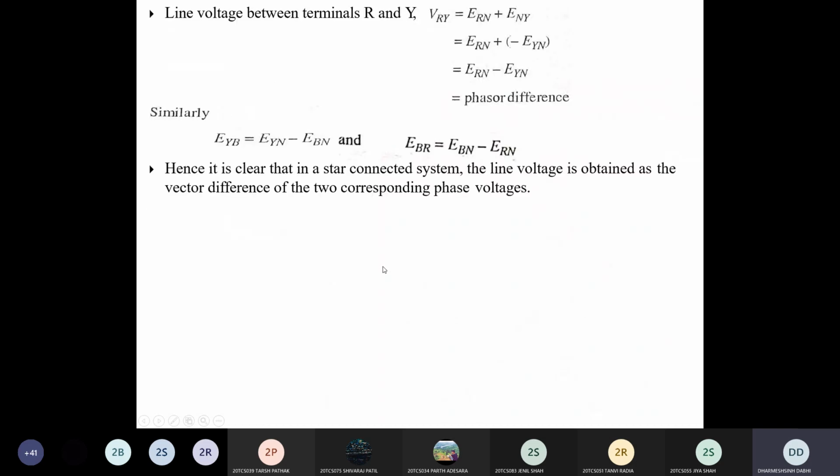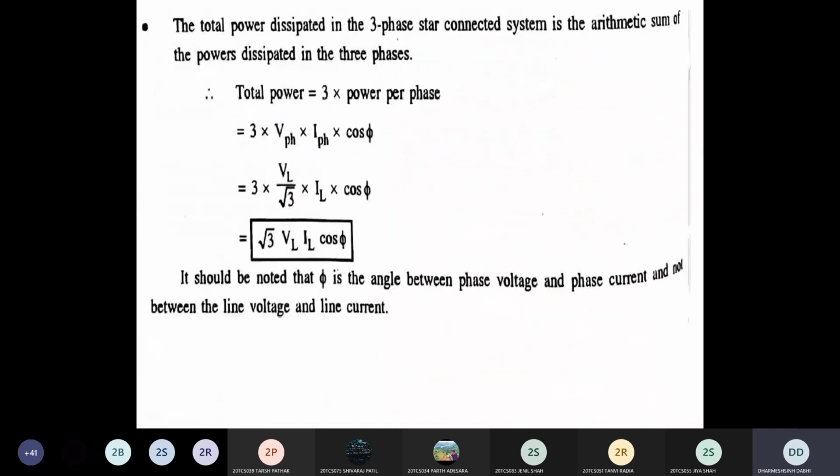Clear? When you put this value in the equation of 3-phase power, you get the final equation of total power in terms of line voltage and current: P is equal to root 3 VL IL cos phi.